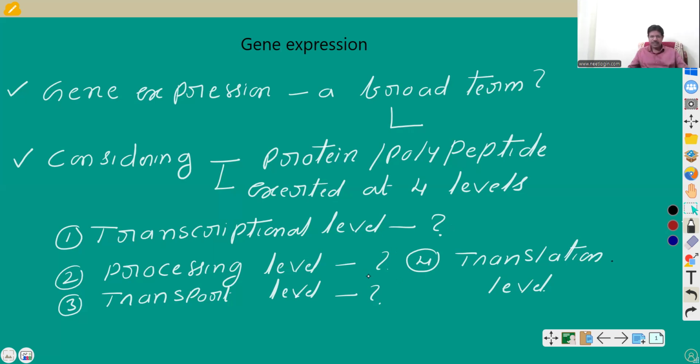The first, you see, is the transcription level. In case of the transcription level, different regulatory proteins affect RNA polymerase in detecting the start site. What are the start sites? The structural genes. And the second, processing level.